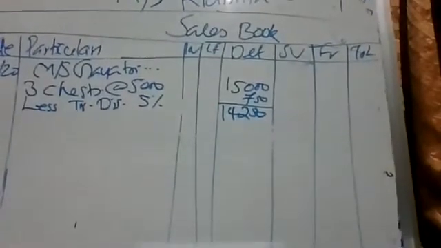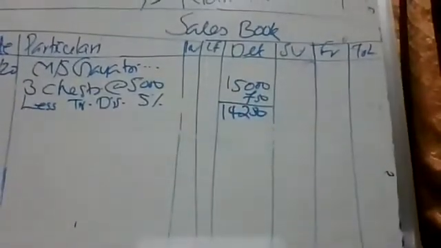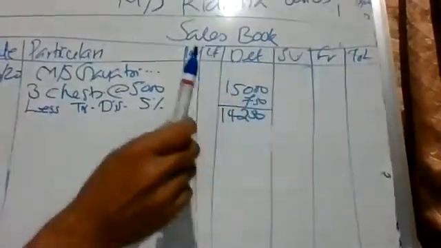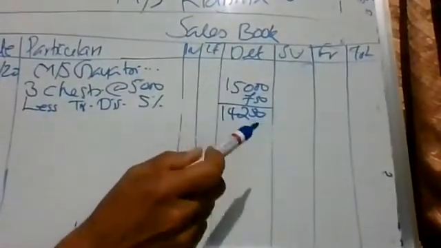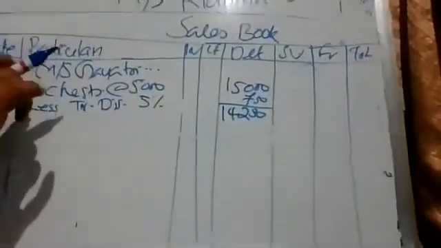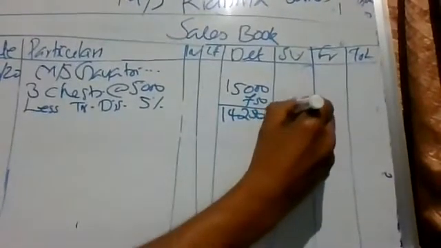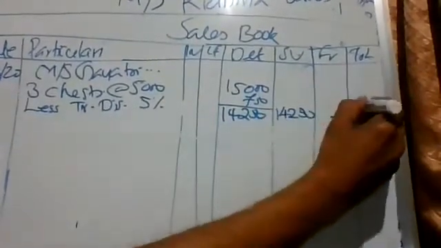So in purchase day book, in the cost column, we were writing the price of the goods. Here in sales book, there is no cost column, but there is sale value. Another column for any expense made by the supplier on behalf of the customer. Okay, that you know. Here no other expense, so only the value of the goods, same amount. Total also same.